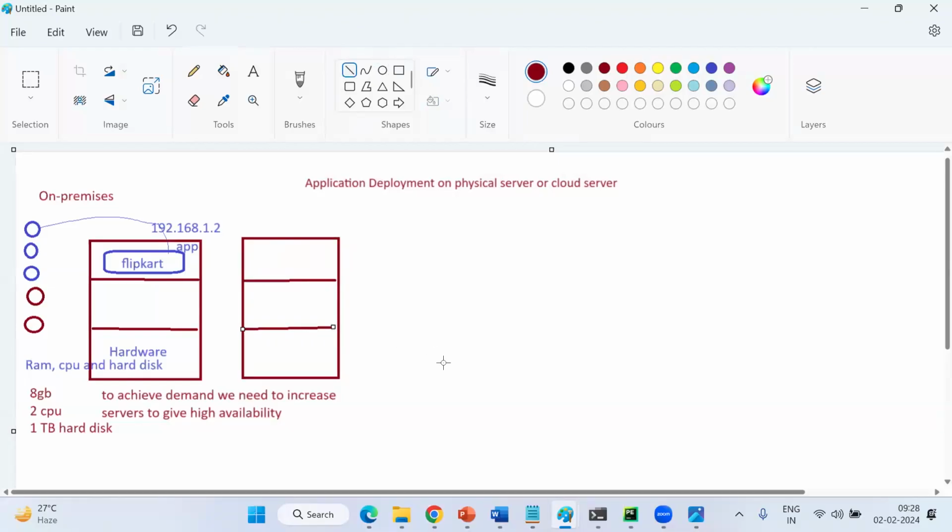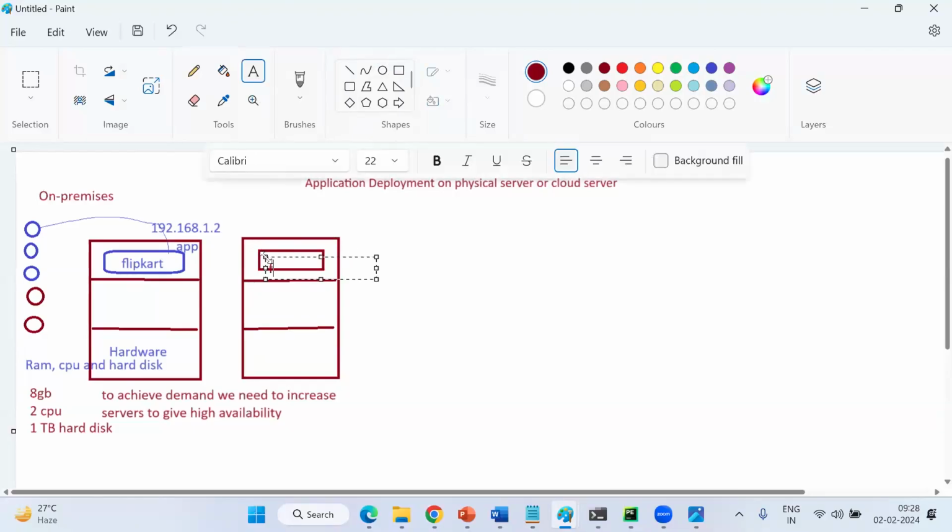Creating one more server. So same application or different application? Same application, right? Okay, so again, same application. So hardware. Hardware contains CPU, RAM. Is this clear, everyone? Sir, what is this layer then? What is this layer?